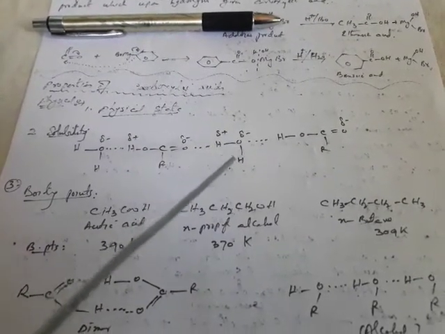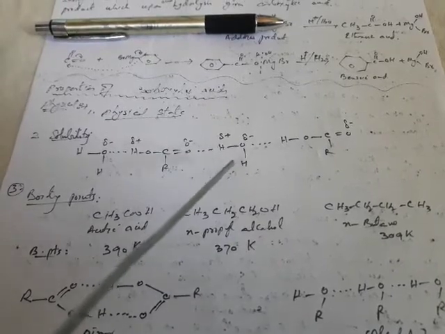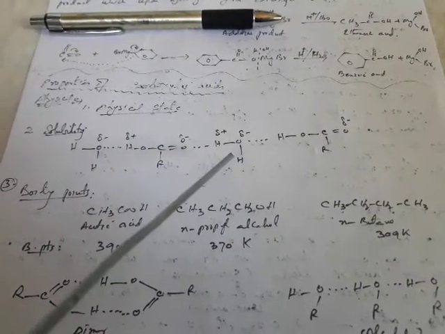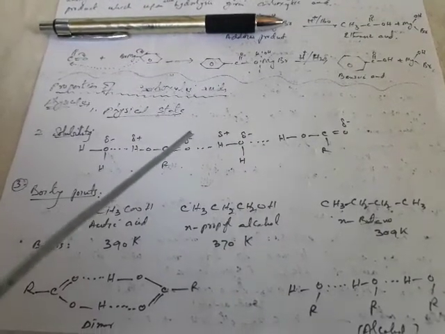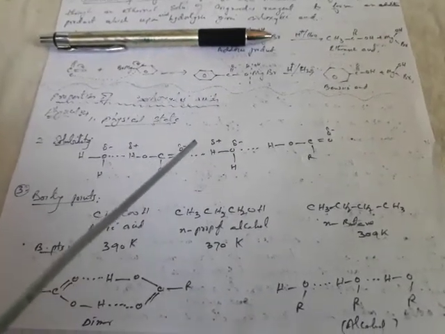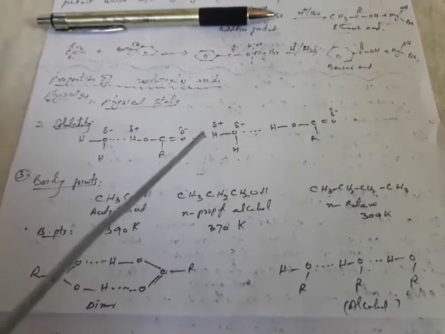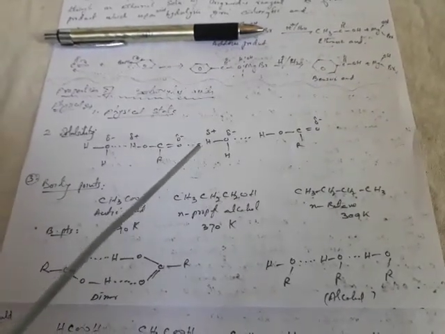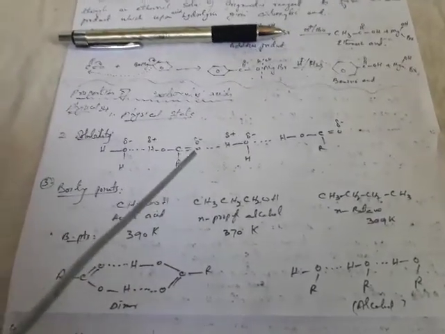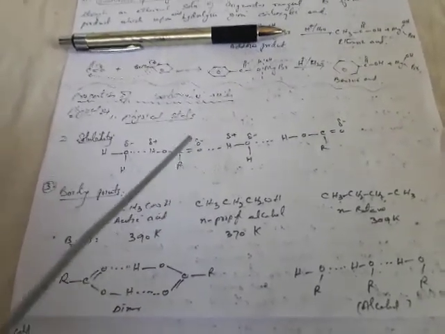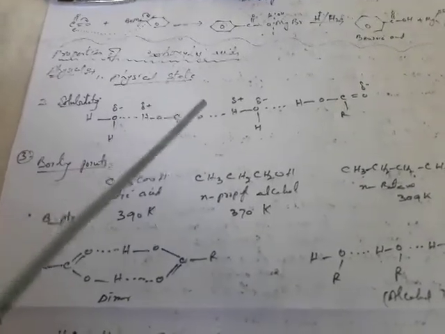Now the solubility of these carboxylic acids gradually decreases with the increase in size of the alkyl group or the molecular mass. This is due to the reduced polarity, or due to the hindrance provided by the large alkyl groups to the carboxylic group, which takes part in the hydrogen bonding.